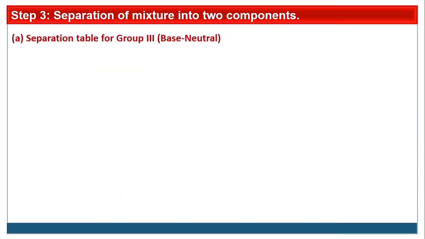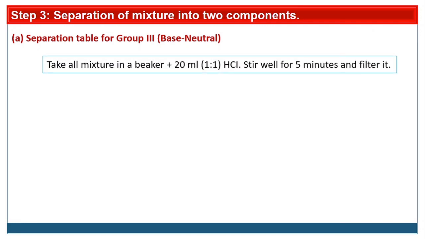Now the separation table for group three, that is base and neutral. Suppose one of the components is a base, then we have to use a reagent for the test of the base. So take all the mixture into a beaker and add 20 ml of 1:1 HCl. 1:1 HCl means 50% HCl: half of the amount is water, half of the amount is concentrated HCl.